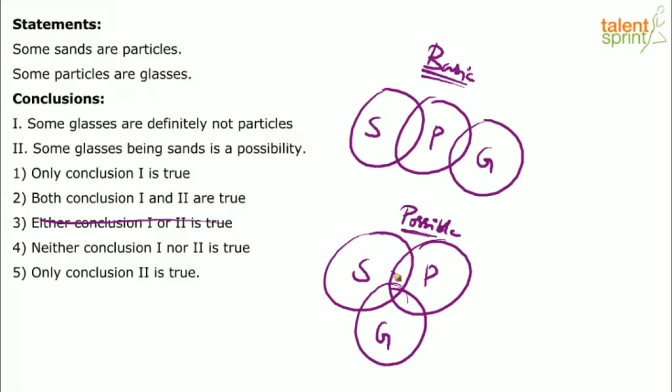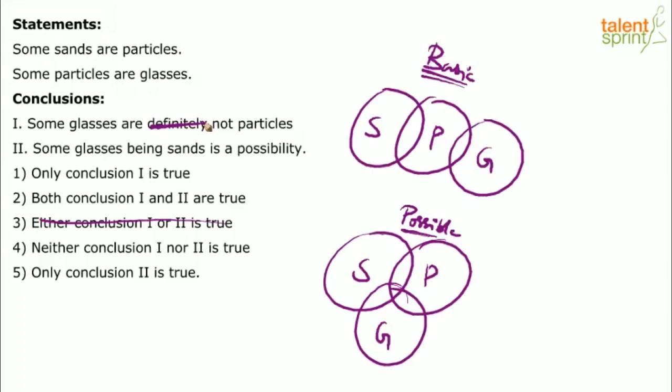Okay, now look at the conclusions. The first one, some glasses are definitely not particles. Now, like in the previous question we had discussed, the words "at least" make no sense because "at least some" is as good as "some." So the word "at least" was a redundant word there, right? Similarly here in this conclusion, some glasses are definitely not particles. The word "definitely" is useless. It has got no meaning there. Even if the word "definitely" is not there, we would treat the conclusion as a definite conclusion.